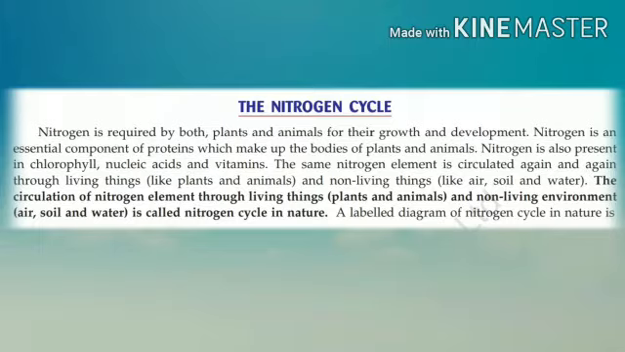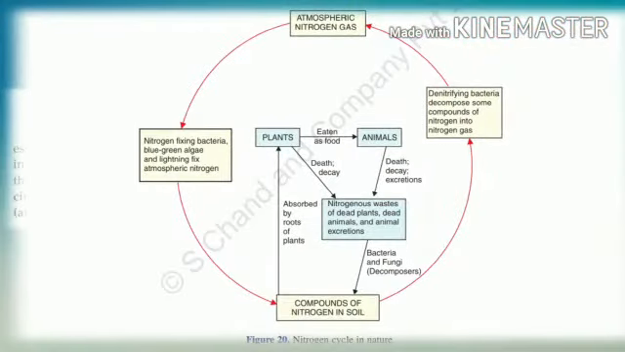Now, what is nitrogen cycle? The circulation of nitrogen element through living things, plants and animals, and non-living environments like air, soil and water is called nitrogen cycle in nature. Understand, children? Now, look at the diagram of nitrogen cycle on the screen of your device. Do you see, children? Okay. We will now describe the nitrogen cycle in nature.